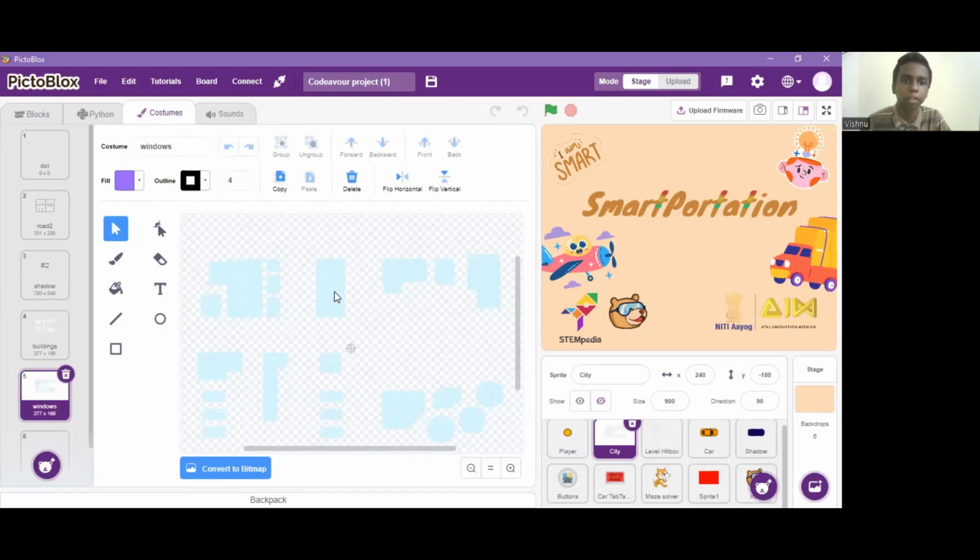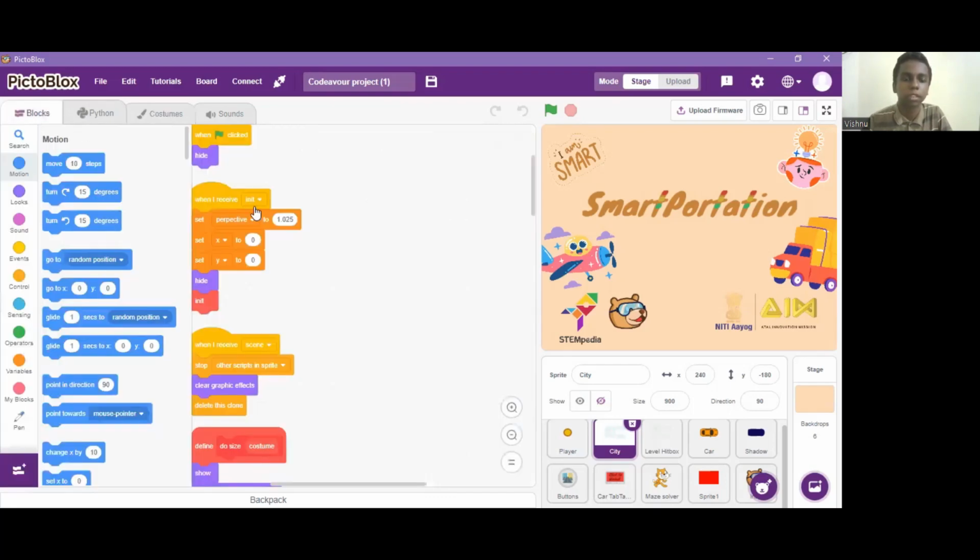So you might wonder, these are not real windows. These look like some layout of some city. But yes, these are the actual things. These layouts duplicate to make the building look realistically 3D. The factor or coefficient of duplicating is the perspective value. It's set to 1.025. That looks good to me.